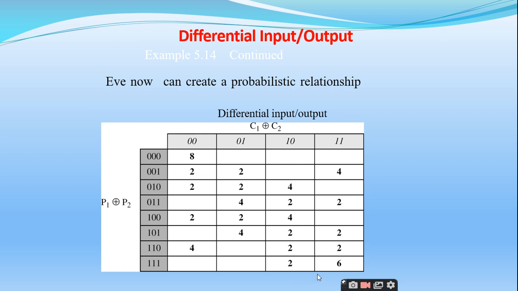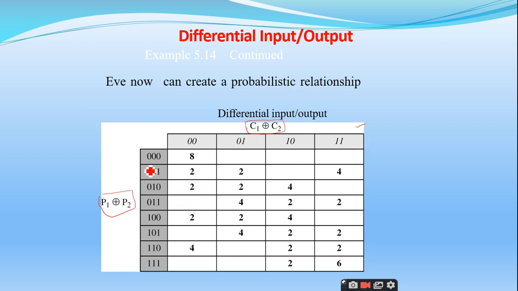Right. So by making use of these differential inputs and outputs, P1 plus P2 is the differential input and C1 plus C2 is the differential output. The attacker will generate this table, which is called the probabilistic table.